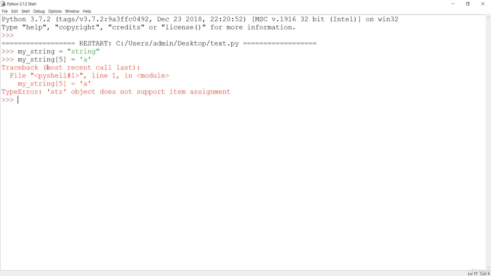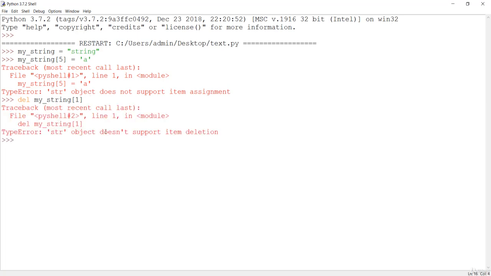So the next thing is we can also delete the string. So let's see how we can delete the string or not. So if I say delete with this del command, and my string, and I want to delete only the first character, which is basically the t, because the index starts from 0th, then this is also not valid. If I hit enter, string object does not support item deletion. So item deletion or character deletion of the string is not valid, but it will be valid in the case of any other data structure like a list or a dictionary. But in the case of the string, this is not valid. All you need to do is completely delete the whole string. So that should be done like this.